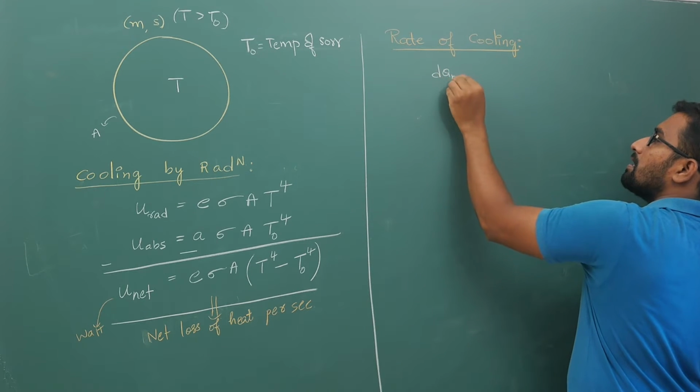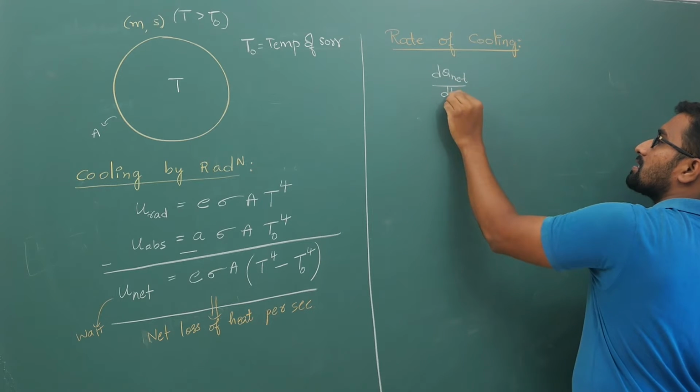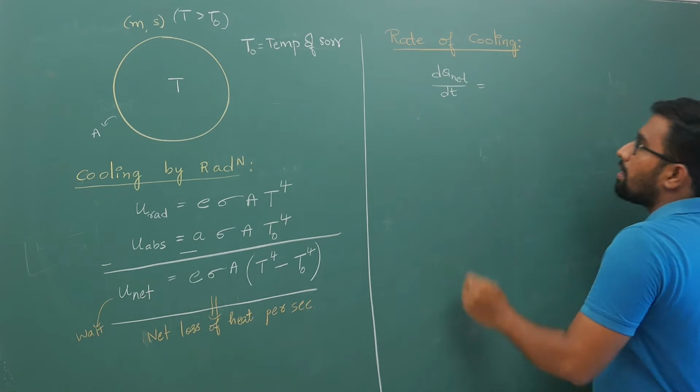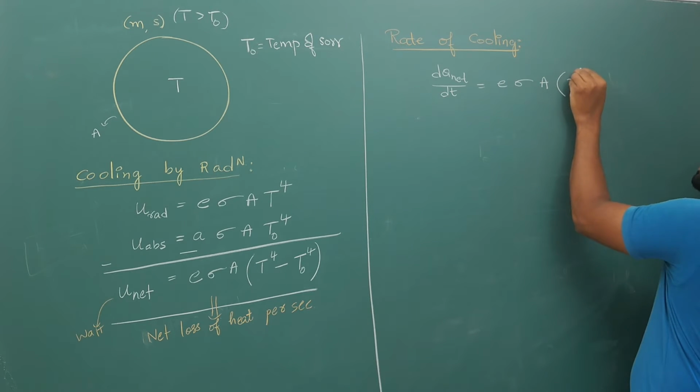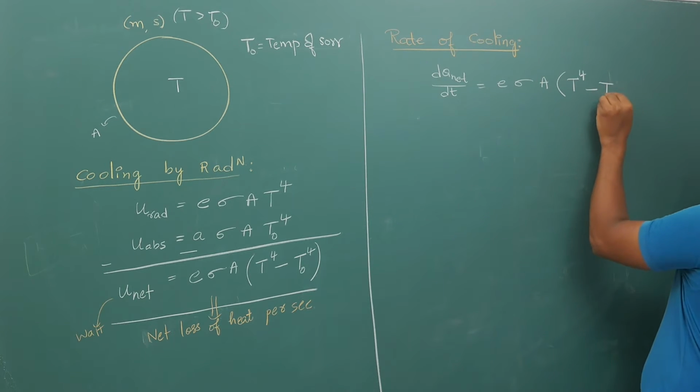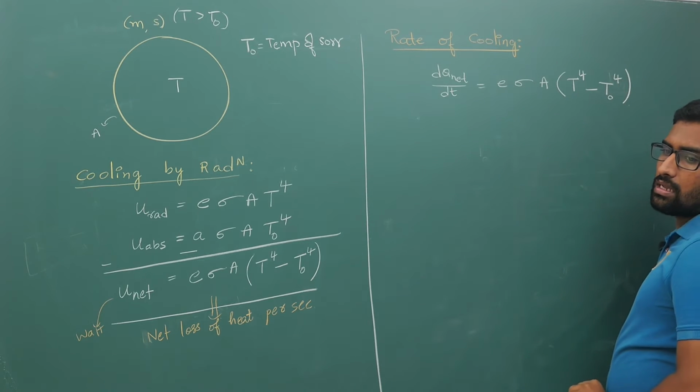So here dQ net by dt is E into sigma into A into temperature of body power 4 minus temperature of surrounding power 4. This we have seen.